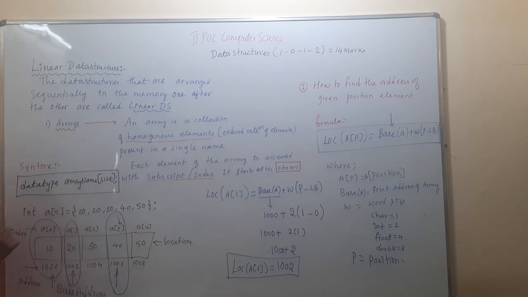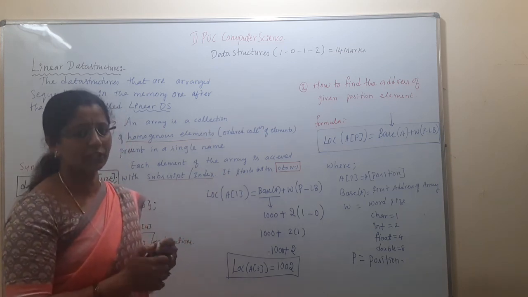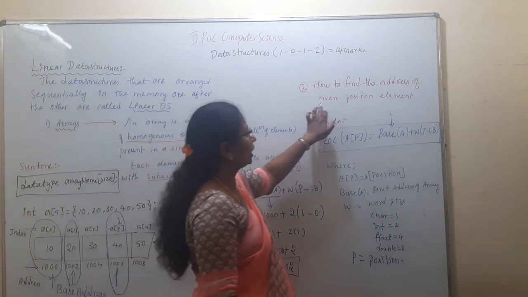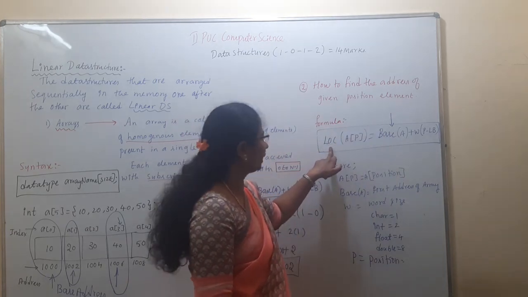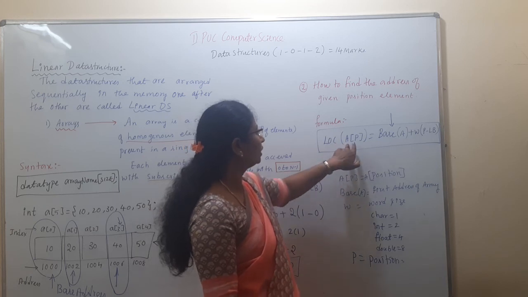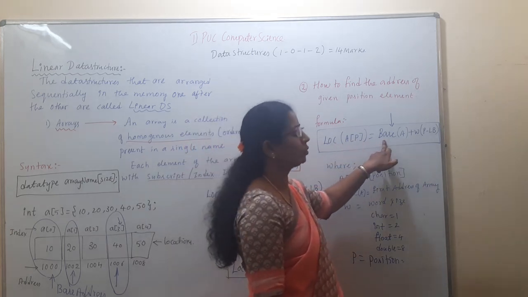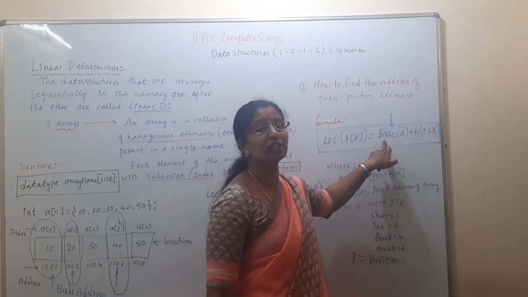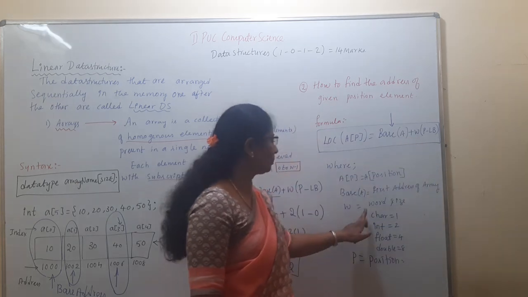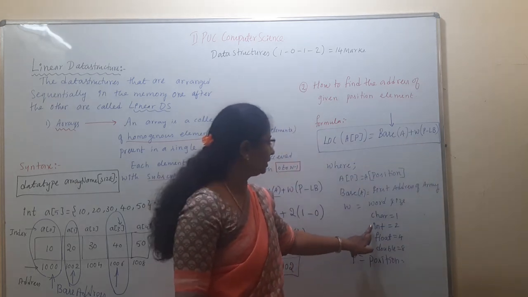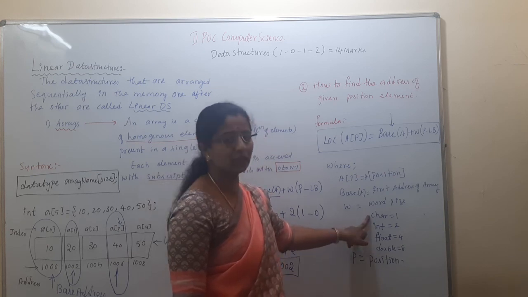Did you understand? So this is the formula to find the location or address of the element at a given position. What are we finding? The location or address of the given position. First we need to know the base address, the first location address of the array, plus word size, which depends on the problem. If it is integer 2, float 4, double 8, character 1 byte.